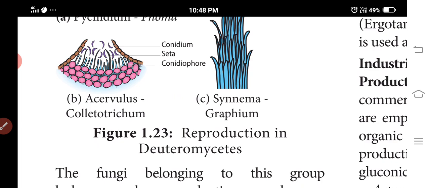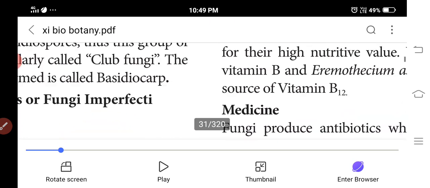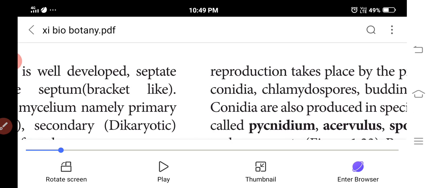Asexual reproduction is by conidia, chlamydospores, budding, oidia, etc. Conidia are produced on special structures such as pycnidium, acervulus and sporodochium. Parasexual apparatus is present. So these fungi belong to the classes of saprophytes and parasites. Why is it called imperfect fungi? Because of the lack of sexual reproduction; asexual reproduction is by conidia.